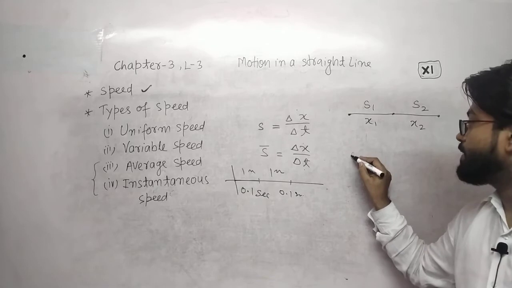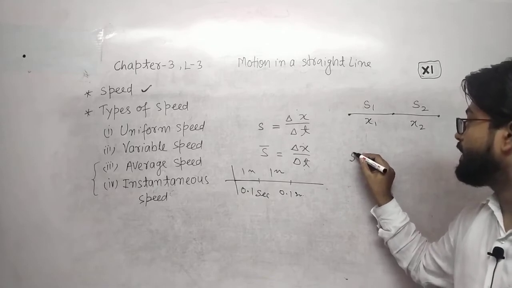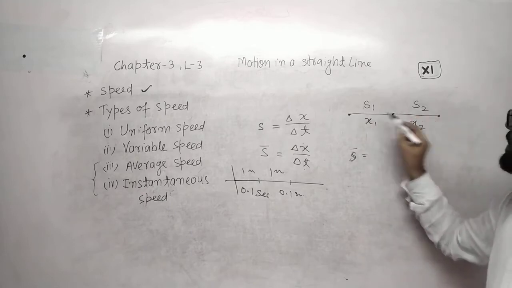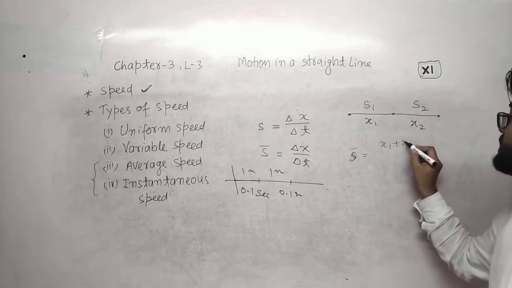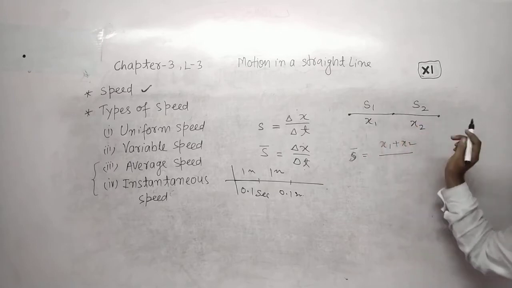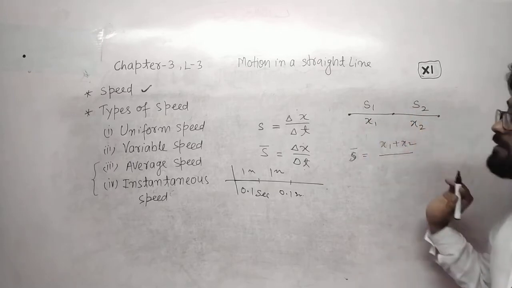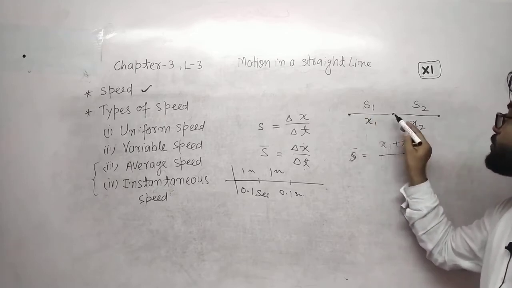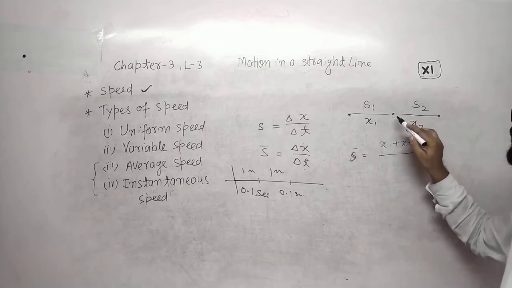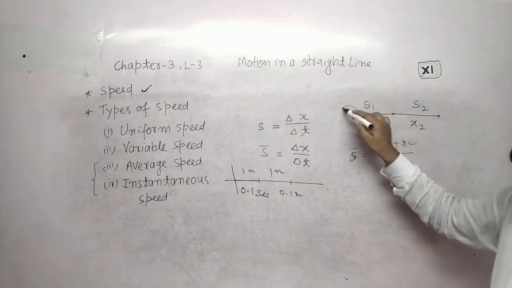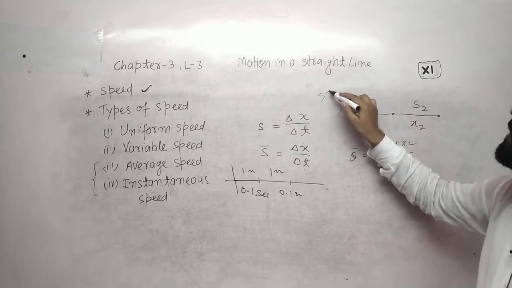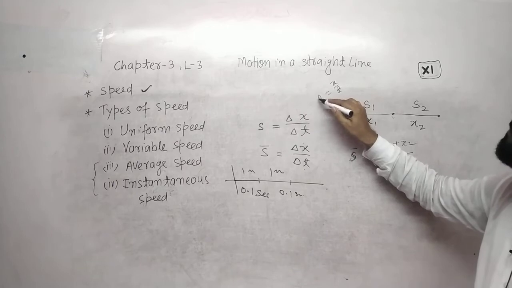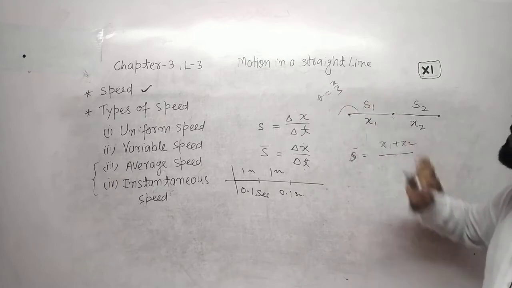The average speed will be what? Total distance is x1 plus x2. Total time is what? Time taken to go from this point to this point plus time taken to go from this point to this point. We know that speed equals distance upon time, meaning time equals distance upon speed.